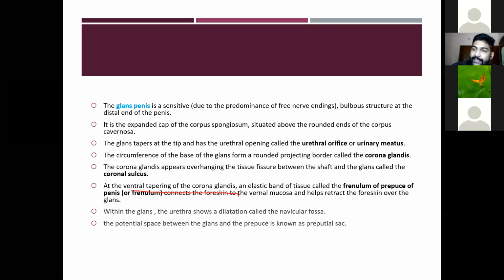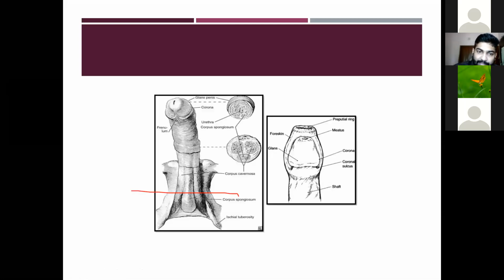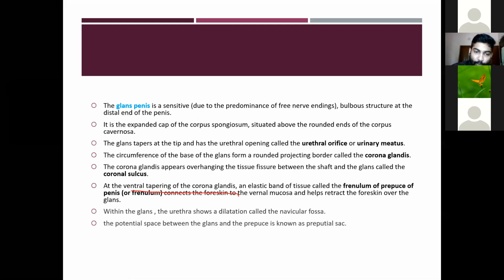It is an elastic band of tissue that connects the foreskin with the ventral mucosa. Its function is to help retract the foreskin over the glans.